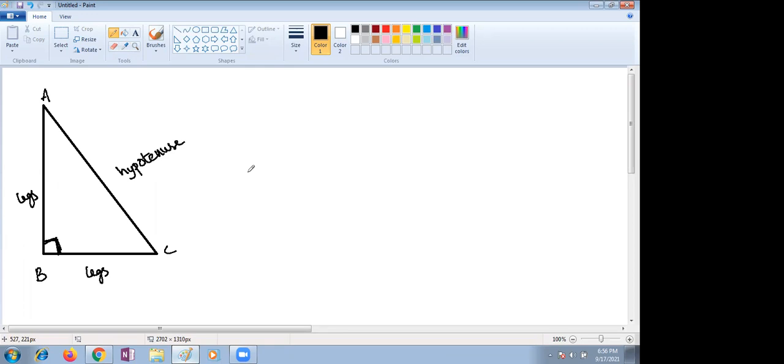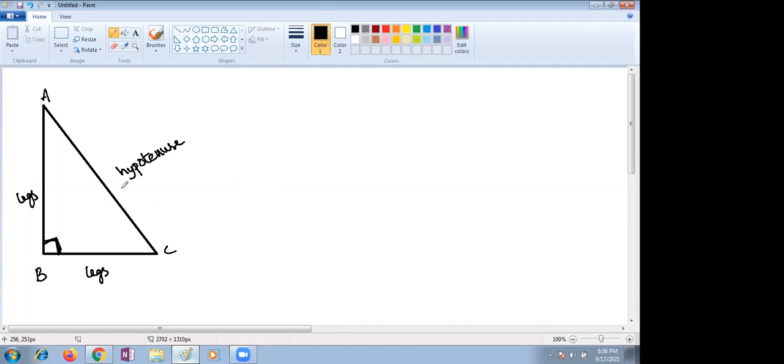You can try with your color papers also, children. You can take one right angle triangle and play nicely. Maybe it is given in your textbooks also. According to him, in a right angle triangle, the square of the length of the hypotenuse is equal to the sum of the squares of the lengths of the other two sides.